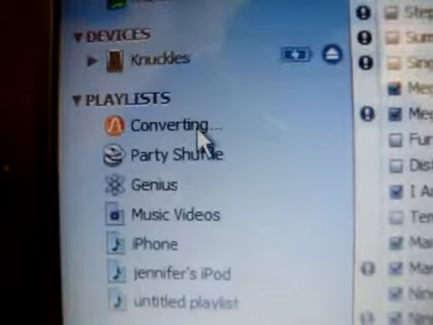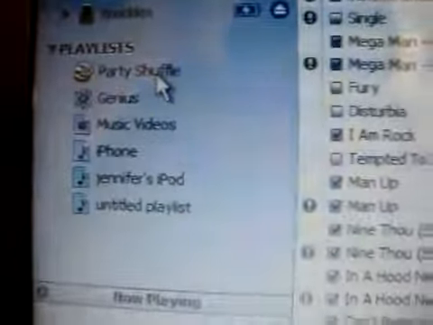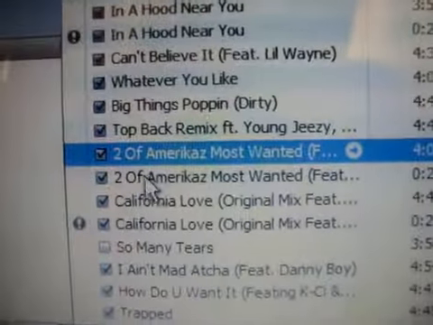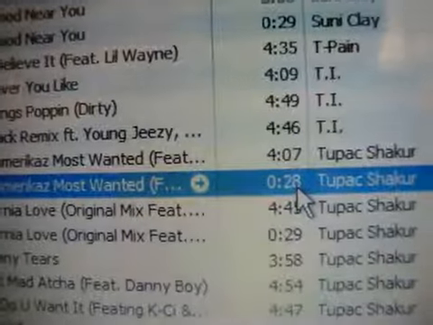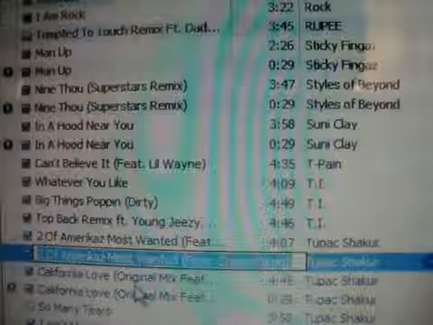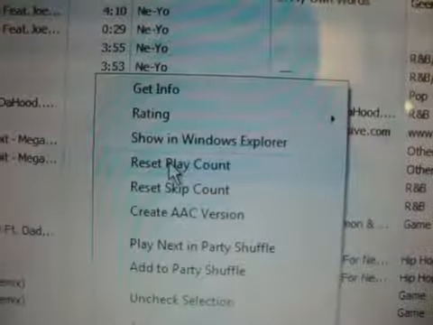And then you should see it right here, it's converting. Then you hear that sound. And then you'll see right here, right underneath it, there'll be a second copy, 28 seconds. Right click the one you just made, the 28-second one. Go to Show in Windows Explorer. And it'll be right here.